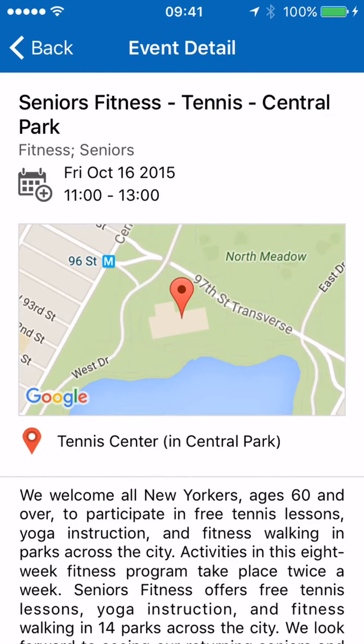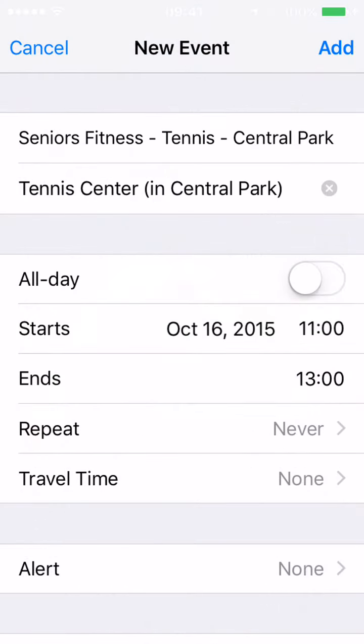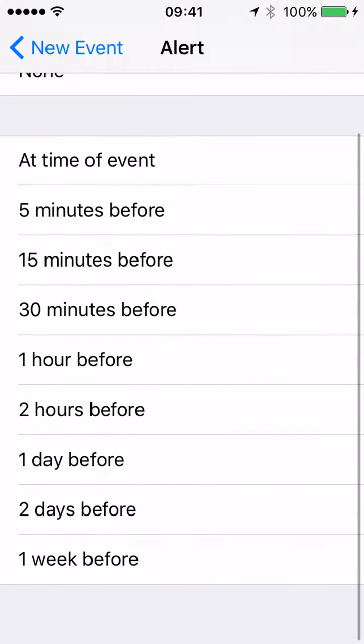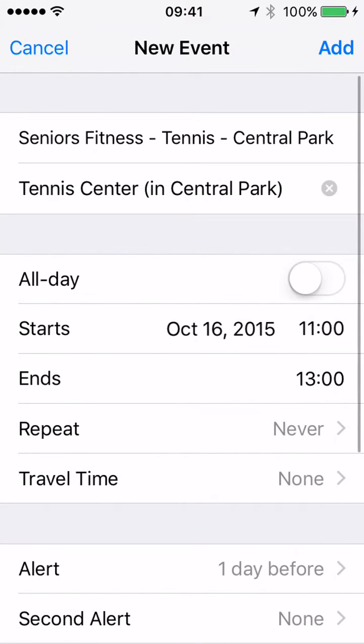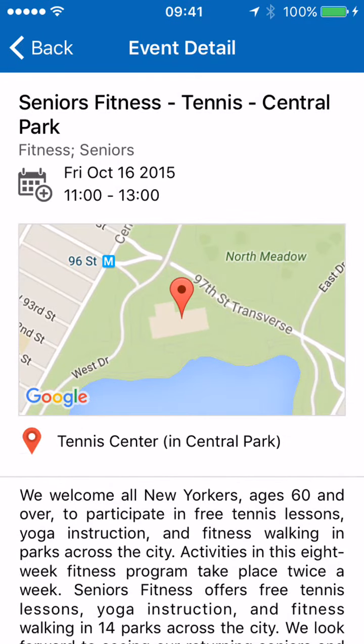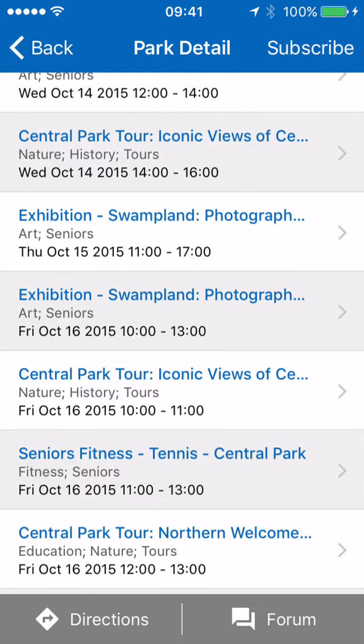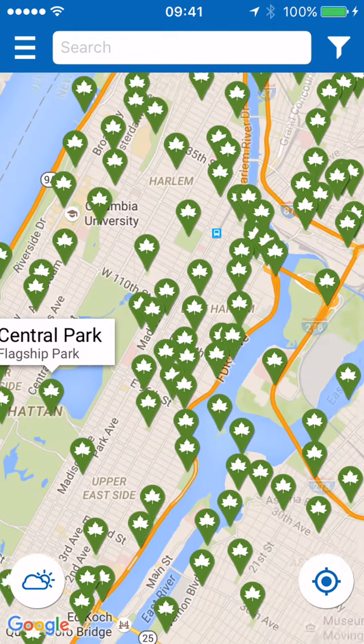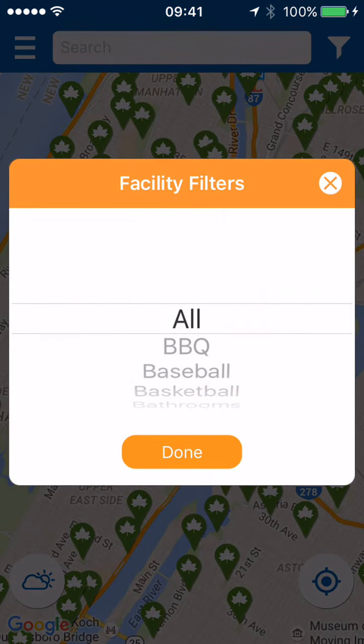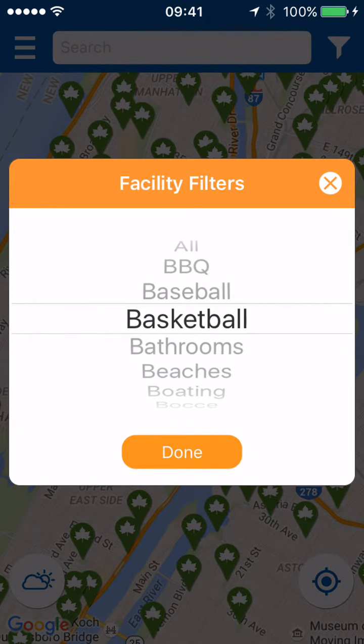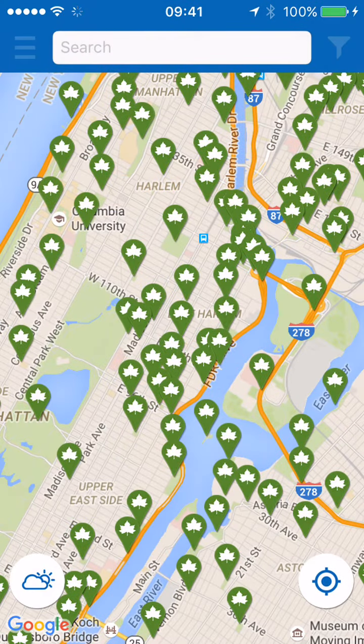Besides these details, if the user wants, he can even add this event to his calendar by pressing the calendar button and be notified by email or a text message about the upcoming event. If the user wants to be notified about events in a certain category, either for a specific park or borough, they can sign up for notifications that will be sent to their emails with new events being created.